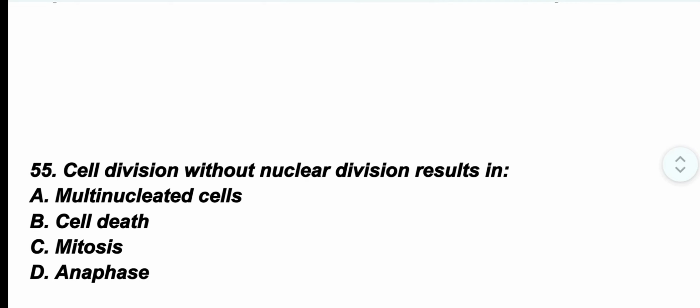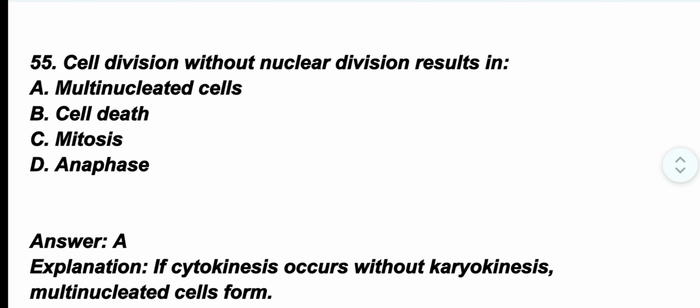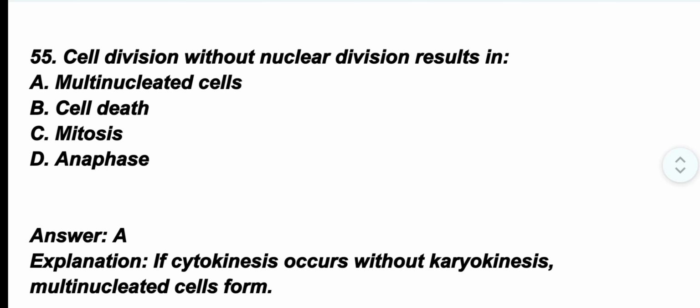Question number 55. Cell division without nuclear division results in? The correct option is option A. Multinucleated cells. If cytokinesis occurs without karyokinesis, multinucleated cells form.